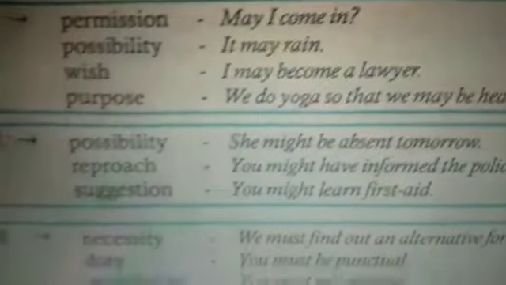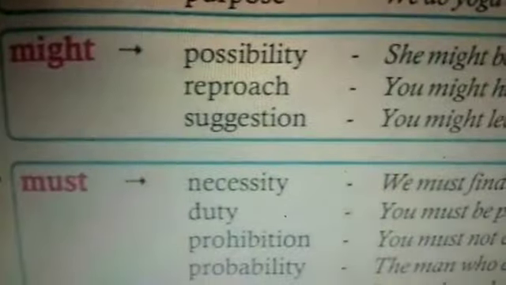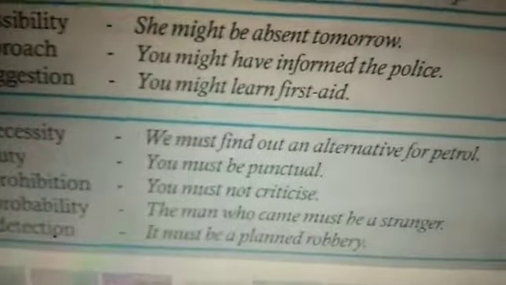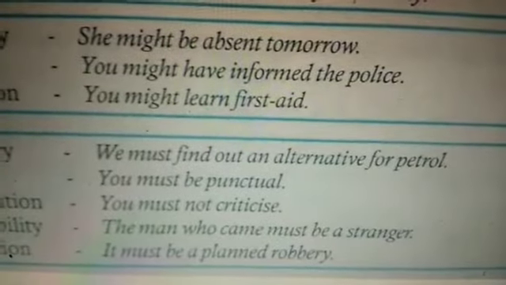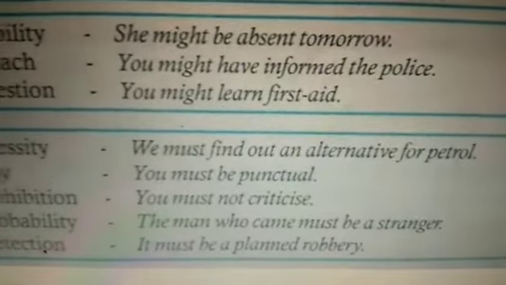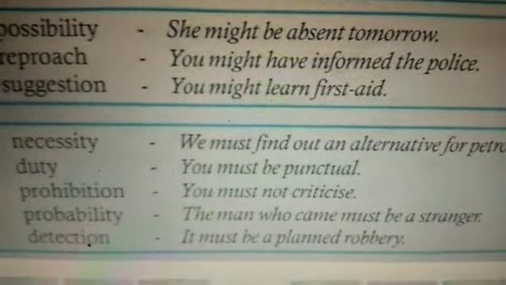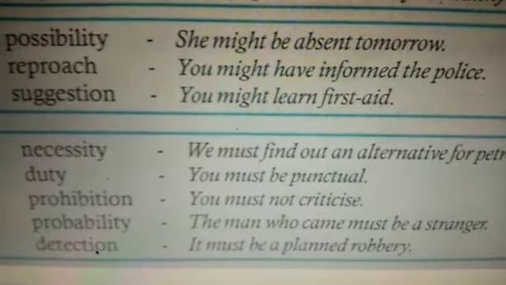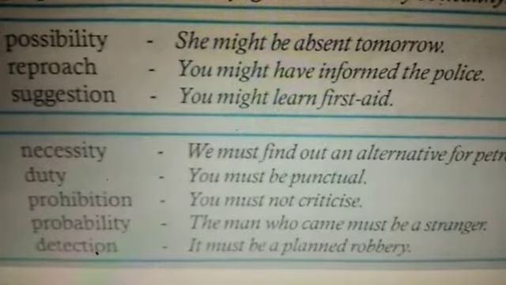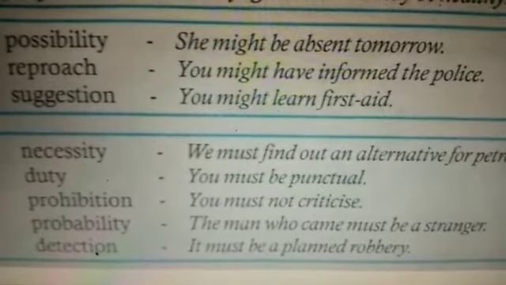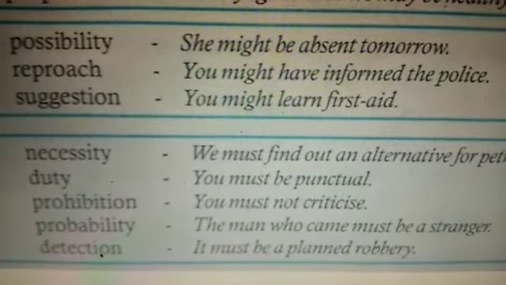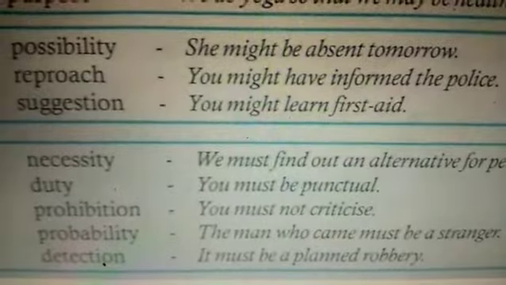Now coming to the last modal, in this we see must. Usage of must. Necessity. We must find an alternative for petrol. Yes, necessity. That is a necessity now. Then duty. We must be punctual, on all occasions. Then prohibition. That is prevention. You must not criticize. You should not criticize. That is, you must not criticize.